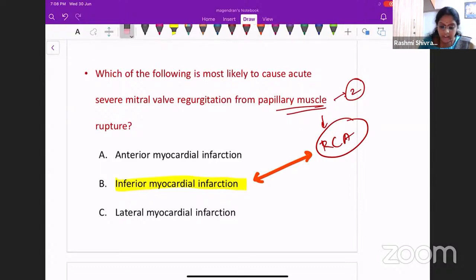Because the RCA is also supplying the papillary muscle in the left ventricle, the patient will have papillary muscle rupture in inferior wall MI and acute severe mitral valve regurgitation.